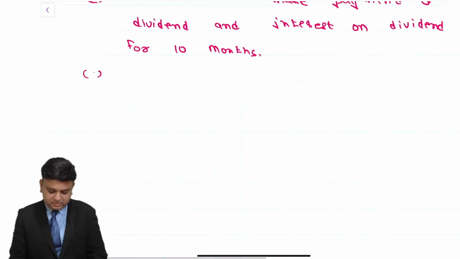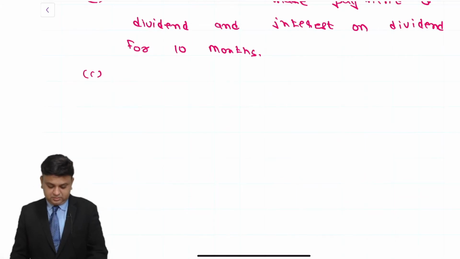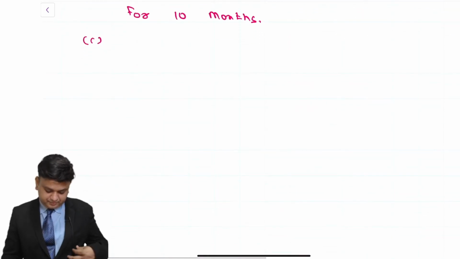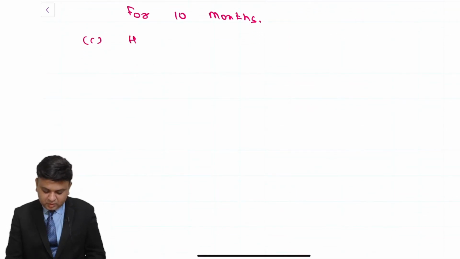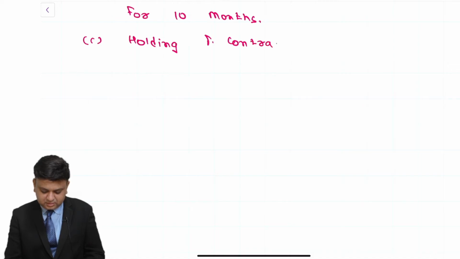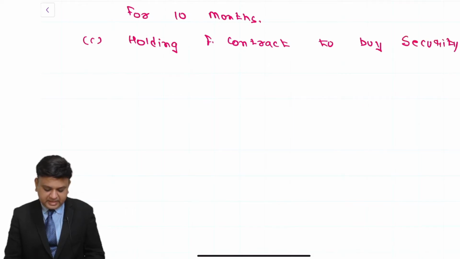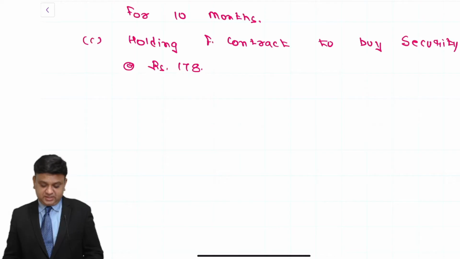C, holding F contract to buy security at the rate 178.